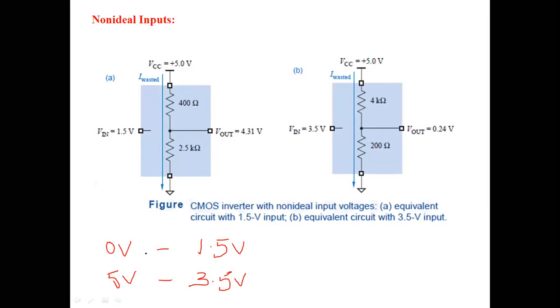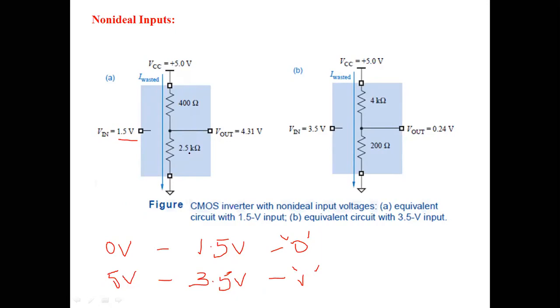Before, it was 0 volts, now it is 1.5 volts. Before, it was 5 volts, now it is 3.5 volts. So this is logic 0 and this is logic 1.